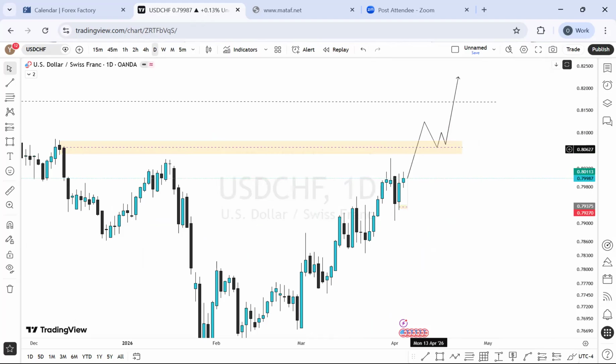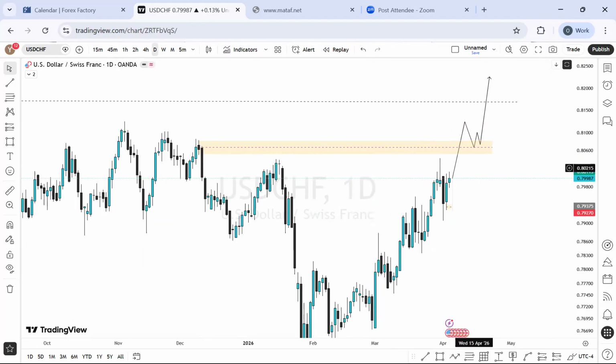What if the price reacts from here? Is it possible? This is also possible. The price could actually react from here a little bit, whereby we have a reaction like this before we finally break above it and create something like this going forward. So this is also very possible. Then let's see what we can do with this information. And I believe it's going to be a fantastic week for us all. So that is that on the USDCHF.